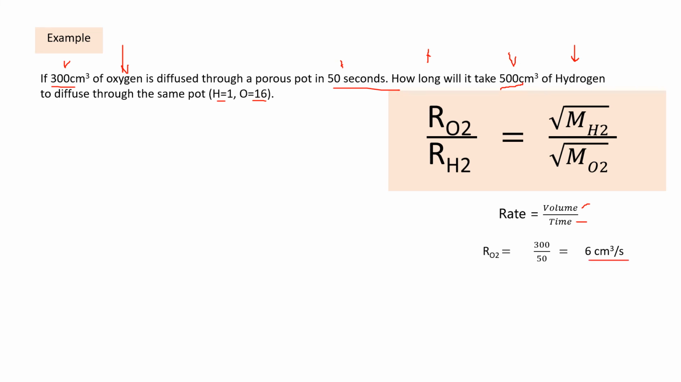All right, what about the rate for hydrogen? That's going to be 500 upon T. You know, we don't have the time yet. We're looking for the time. So that's going to be T. So 500 over T. Very good.